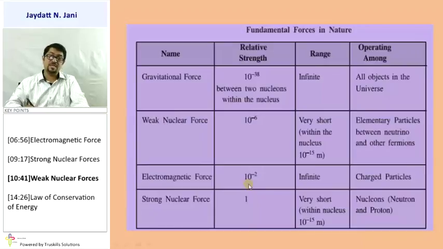If I say that the strong nuclear force is 100 times stronger, then I can say that the electromagnetic force is 100 times weaker, because here the power is given with a negative sign. Weak nuclear force is of the order 10 raised to minus 6, and gravitational force is of the order 10 raised to minus 38. Gravitational force is considered a very long range force, weak nuclear very short range, and strong nuclear is also considered a very short range force.